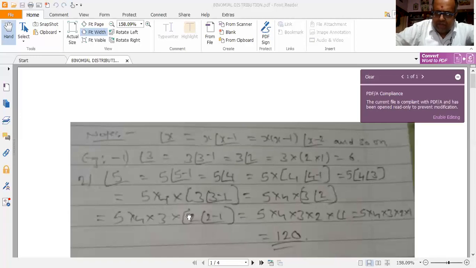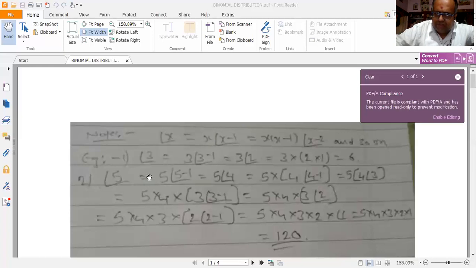Using a calculator also I can verify. Now, coming to a little bit bigger number than 3, factorial 5. Again, let me apply the same formula, x is equal to 5. So factorial 5 can be written as 5 into factorial 5 minus 1.